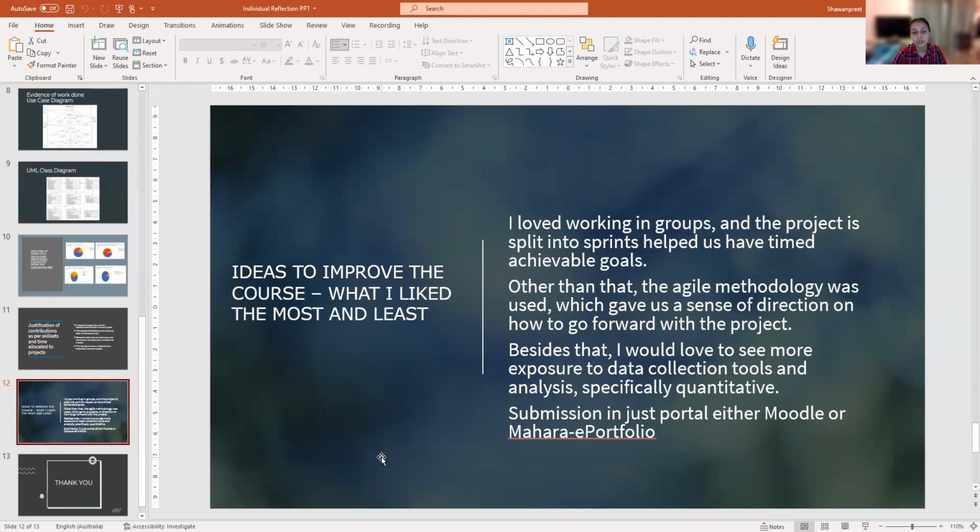The last thing that I want to suggest for this course that should definitely be improved is that the submission should be done in just one portal. Either it should be done through Moodle, or it should be done through the Mahara e-portfolio. We should not use 2 portals to submit our assignments.